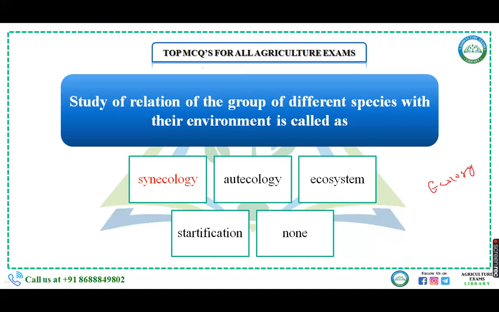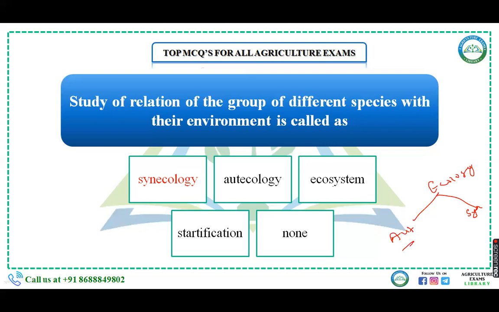Now when you talk about the branches, these branches are grouped in two parts. One is autecology and the second is synecology. Now what do you mean by autecology? When you study the relation of a single species with its environment, it is known as autecology. And when you study the relation of a group of different species with their environment, that is known as synecology. So what is asked here? Group of different species' relations with their environment, so the answer will be synecology.